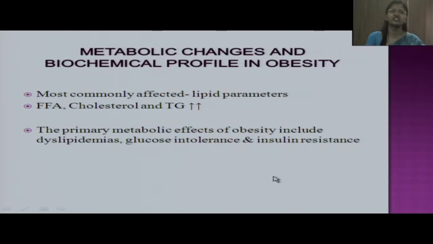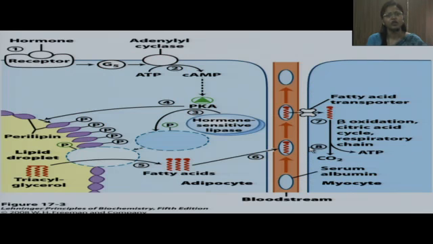Now coming to metabolic changes and biochemical profile in obesity. Lipid parameters are the ones most commonly affected in obesity. This includes raised levels of free fatty acids, increased cholesterol levels, and increased triglyceride levels. The primary metabolic effects of obesity include dyslipidemias, glucose intolerance, and insulin resistance. Now, what is the mechanism behind this deranged lipid profile in obesity?